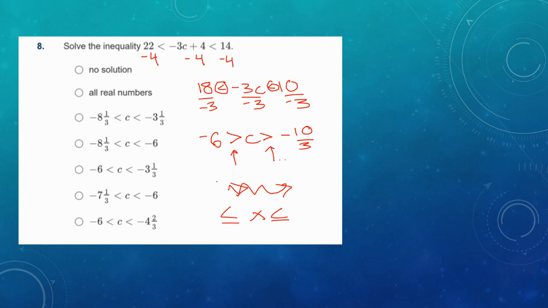So I'm imagining this on the number line. Here is a number line. Here is negative 6, and it's saying c is less than it, so that's this. And c is greater than negative 10 over 3. Negative 10 over 3, that's like negative 3 1/3. Here's like negative 3, and that would be c greater than that. Well, remember, and has to overlap. The compact form has to be overlapping. There's no overlap here, so it's no solution.